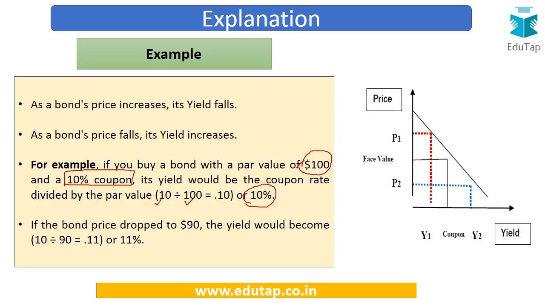Now if the bond price drops to $90, just think logically. You are buying a bond which is going to be redeemed at $100, and you are buying it at $90, and it is going to pay you 10% interest also. So in this case, your income is not just that 10% interest.